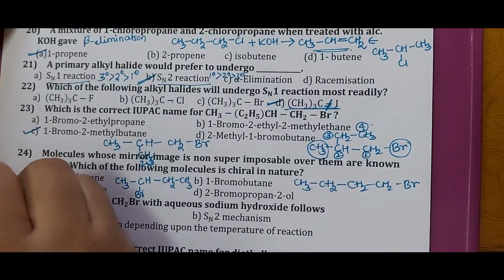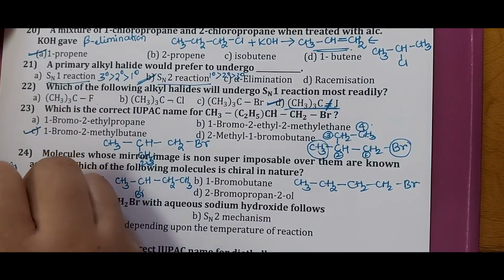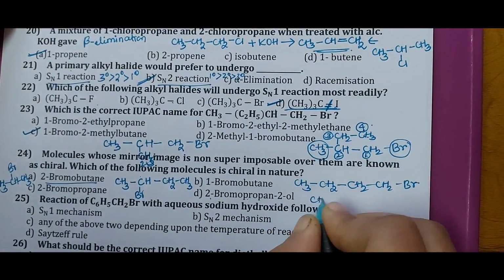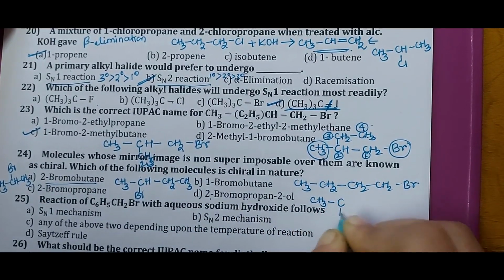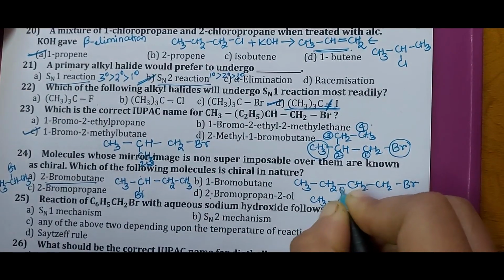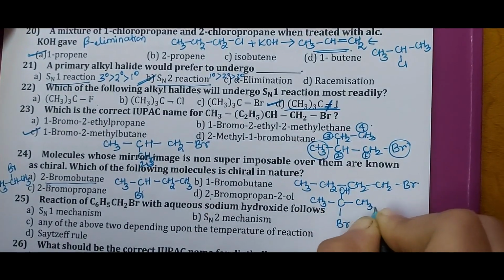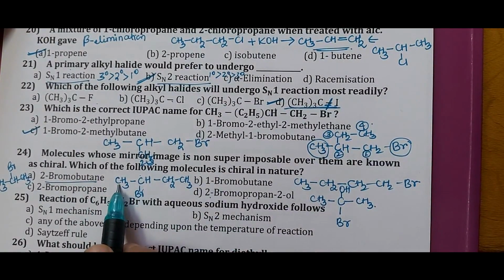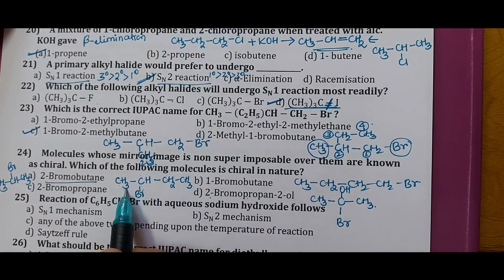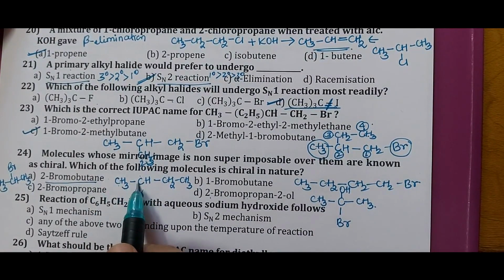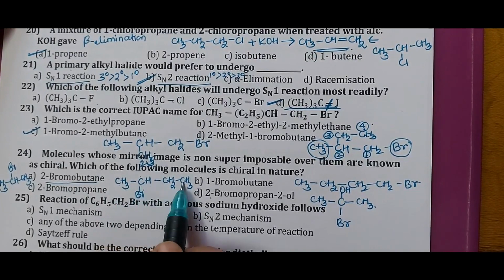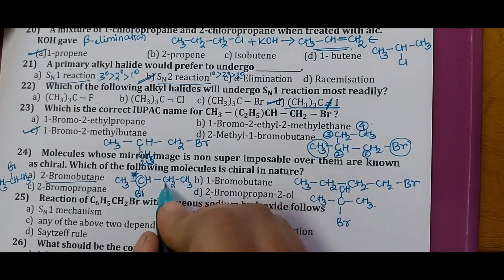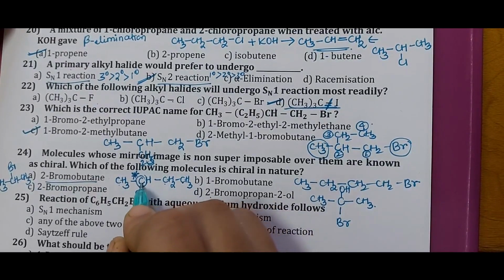So you should know what a chiral carbon is. A chiral carbon has 4 different atoms or groups of atoms bonded to it. If even two are similar, it is not chiral. Based on that, we'll find out what would be the correct answer. Here if you consider option A, we have already written the structure. The first carbon is achiral, but for the second carbon we have one CH3 group, one Br, one H and one CH2CH3. So it is a chiral carbon atom or asymmetric carbon, hence it is chiral in nature. The remaining two carbons are achiral, but one carbon is chiral here.